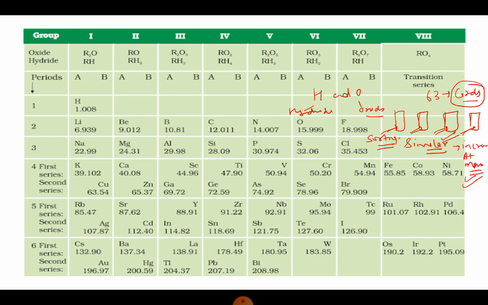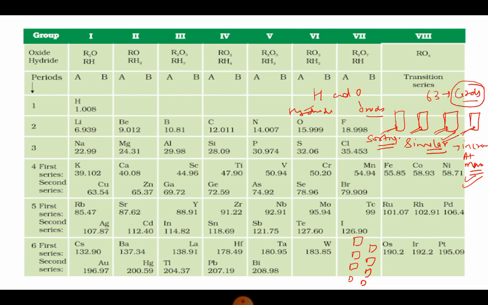And he observed that when he arranged those cards, after a regular or fixed interval, the properties were repeating themselves, and this made him give a very important law that is called Mendeleev's periodic law, which states that the physical and chemical properties of elements are the periodic function of their atomic masses. Now, what do we mean by this statement?